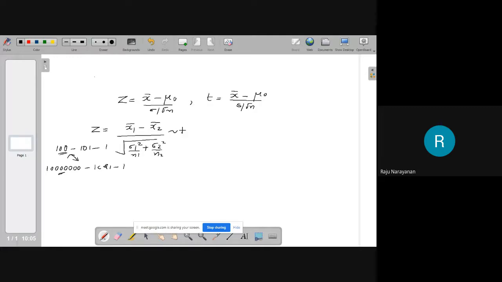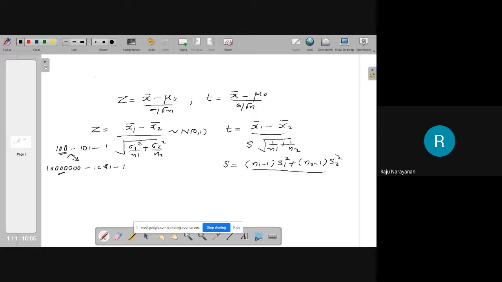This follows N(0,1). When population variances are unknown, you have to use t is equal to x1 bar minus x2 bar divided by s into root of 1 by n1 plus 1 by n2, where s is equal to n1 minus 1 into s1 square plus n2 minus 1 into s2 square divided by n1 plus n2 minus 2, like that.